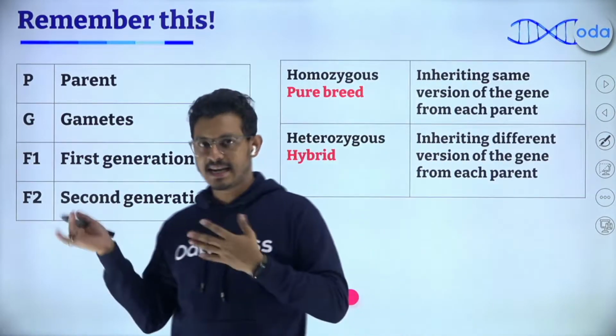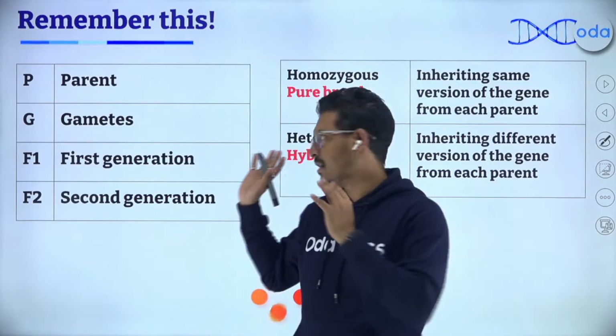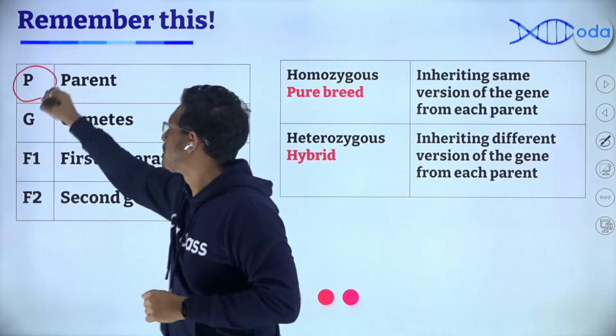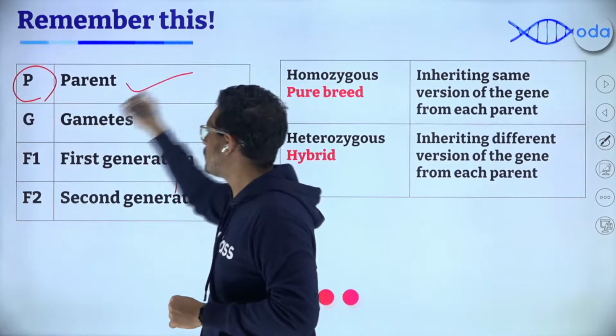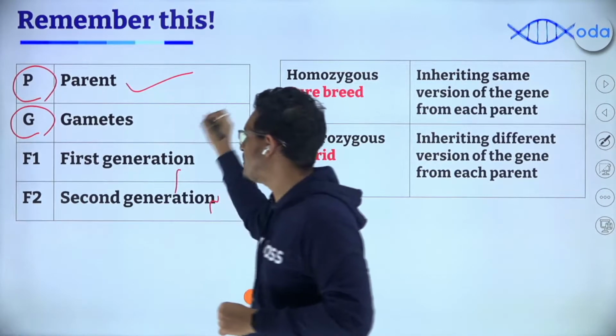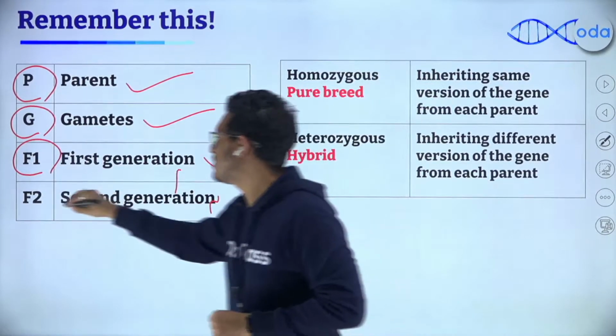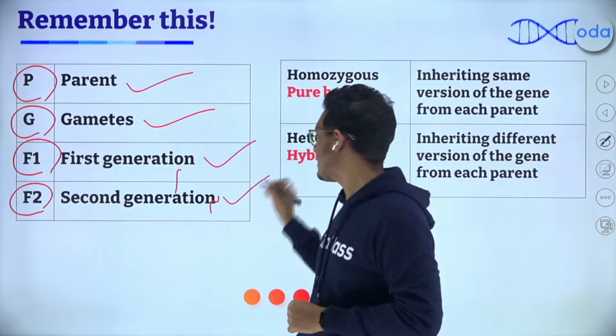Now, before you do any kind of cross, there are common indicators that you have to remember. For example, whenever we write P, it means parent. Whenever we write G, it means gametes. Whenever we write F1, it is the first generation, and F2 means the second generation.